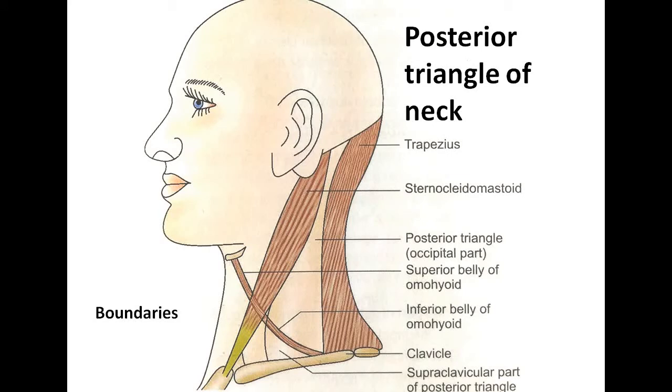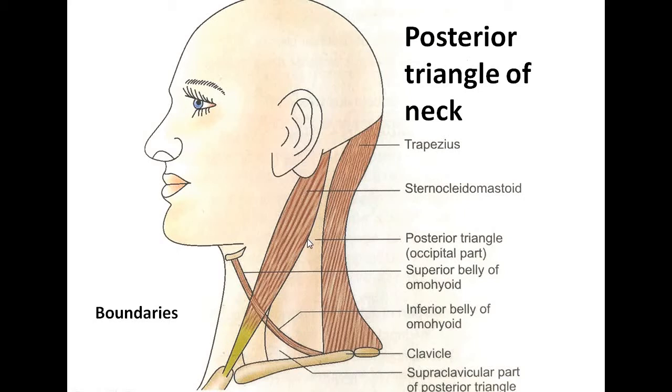Coming back to the next part of our today's lecture, that is the posterior triangle of the neck. What is the definition of the posterior triangle of the neck? It is the triangular space on the side of the neck behind the sternocleidomastoid muscle. Its apex is directed upward and backward towards the mastoid process, whereas the base is directed downward towards the clavicle. We will see its boundaries first.